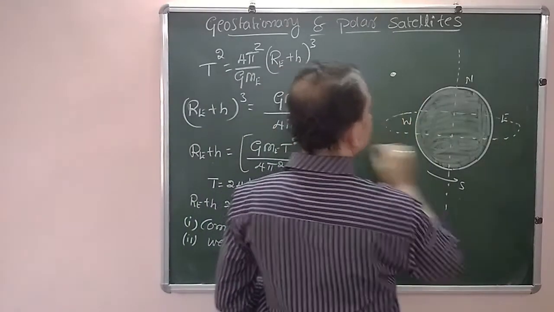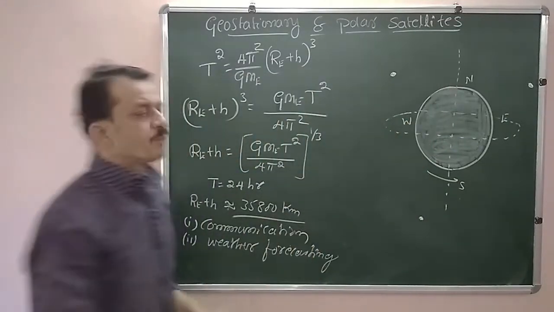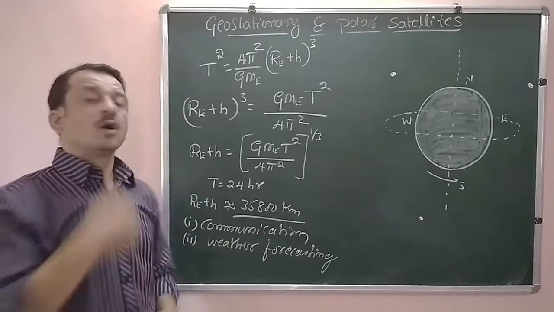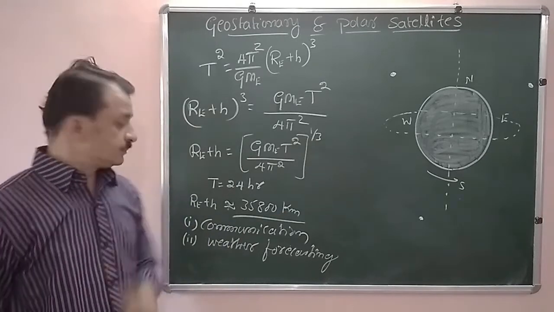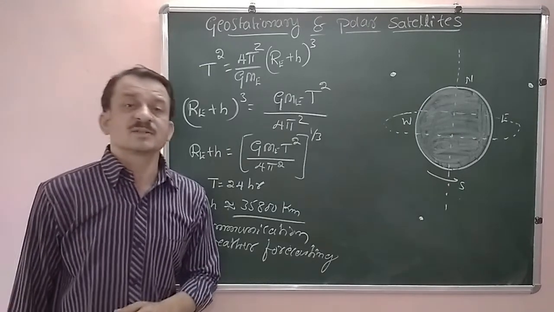If I have one satellite here, another here and another here in a triangle shape, all three cover the entire Earth and the signal is covered to the entire world. Now these are the uses of the geostationary satellite.